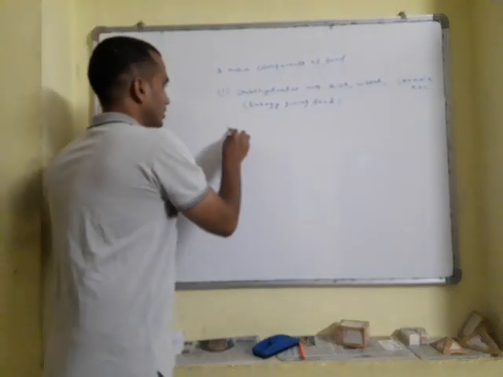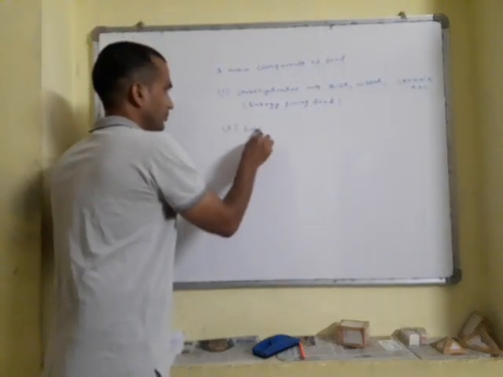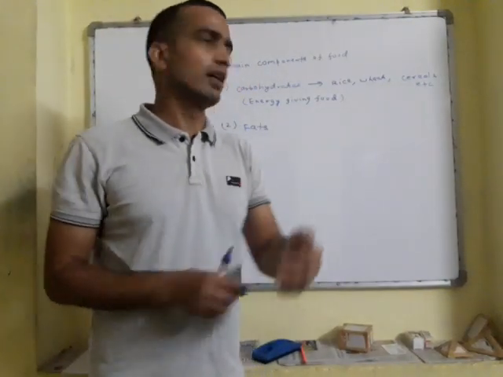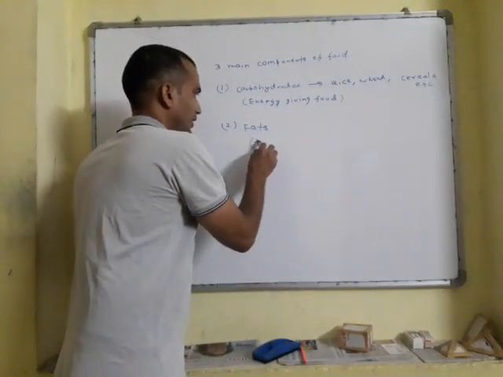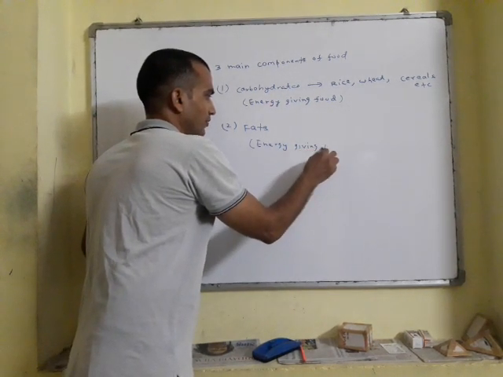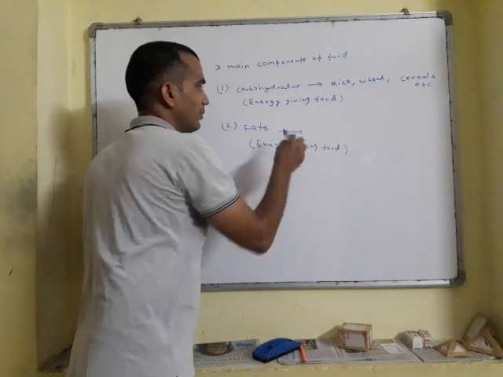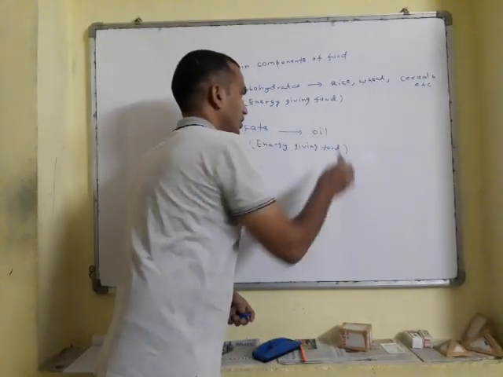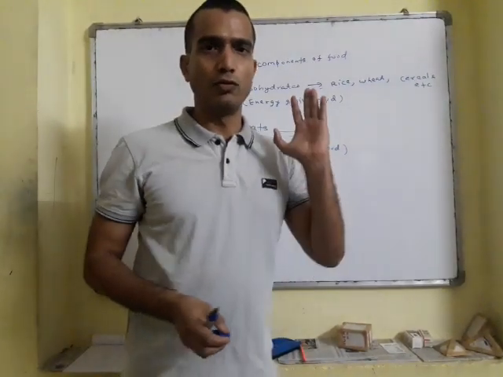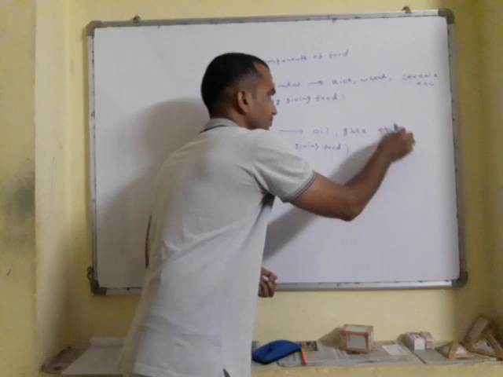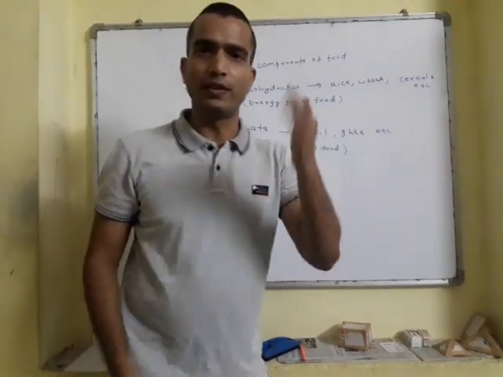And second is fats. Fats is also called energy giving food. Examples of fats are oil. We use edible oil in our food. Then ghee, etc. These are the examples of fats.